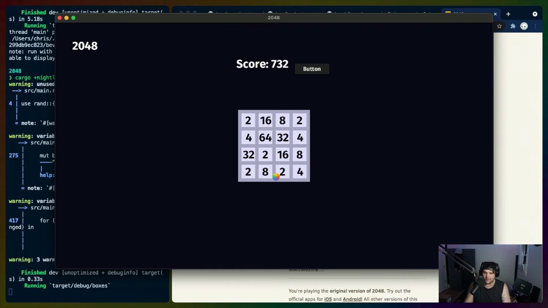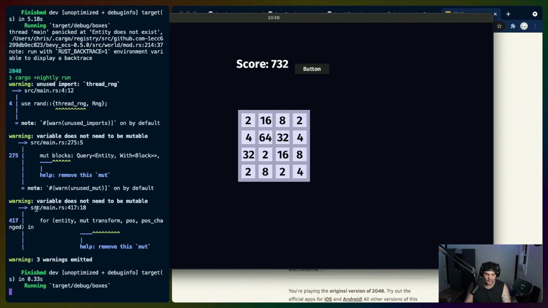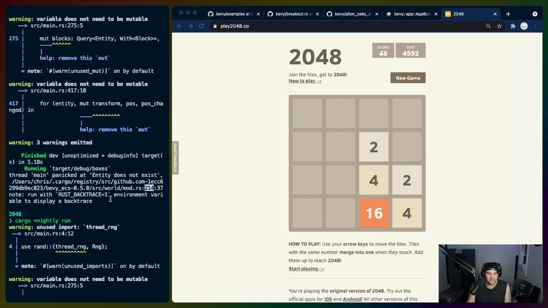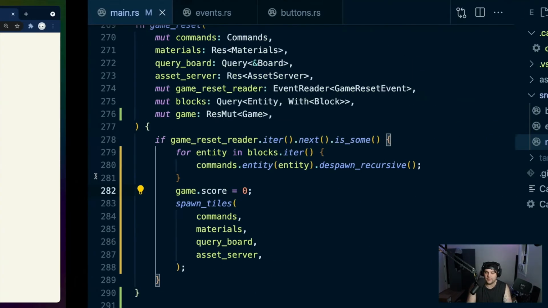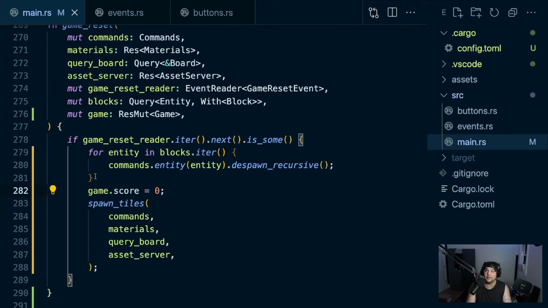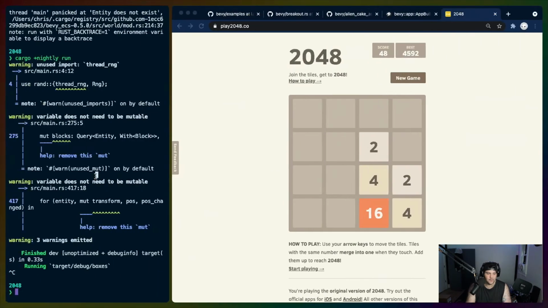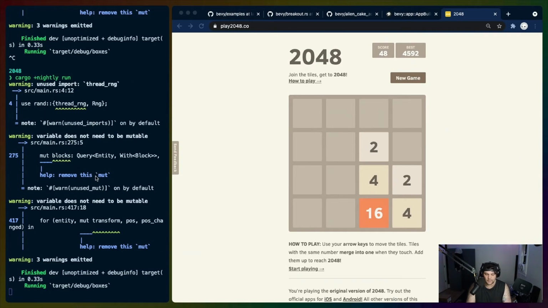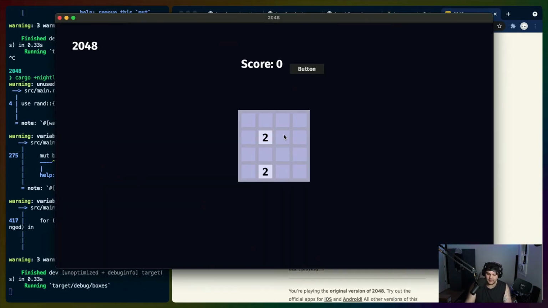But see, this is the other thing that we need to fix, the end game state. Where did it panic? Not much information on that panic either. Okay, well, it doesn't seem to be happening again. So unless we can reliably reproduce it, we won't be able to figure it out. So let's do run. Let's make sure our reset button works. 16, reset, game resets, score resets, score goes back up, reset, game resets, score resets. Cool. So the UI layout is really bad, but the functionality is all there.